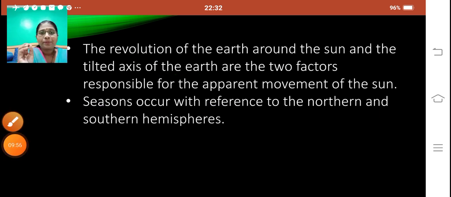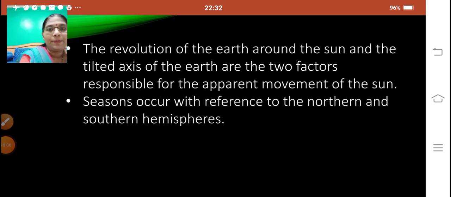Fine. We will be learning in the second part, the other part of this lesson. I hope whatever we have learned today is clear to you, because this is important. If you understand this, you will understand the latter part of the lesson. Today we have learned Uttarayan, Dakshinayan, and also the factors responsible for the apparent movement of the sun. In the second part, we'll continue with this lesson, chapter 8, how seasons occur, part 2.